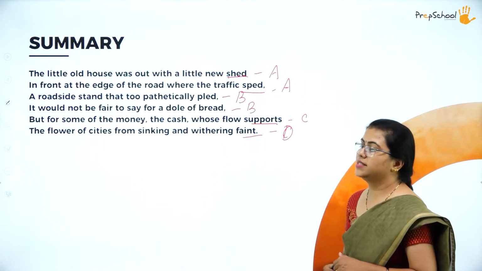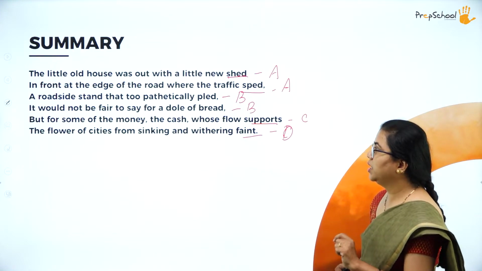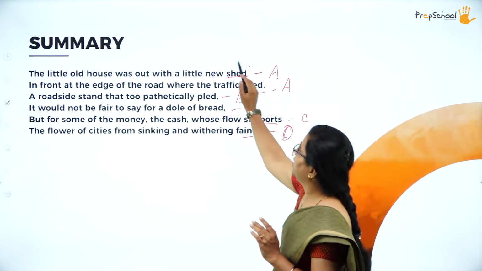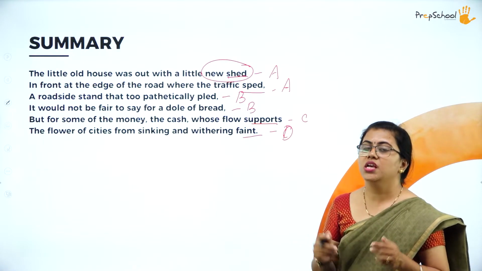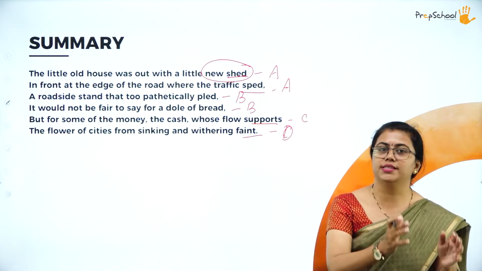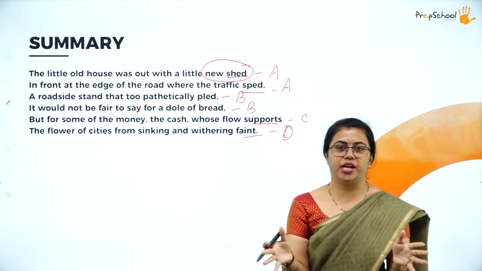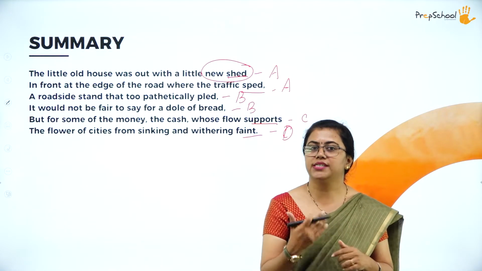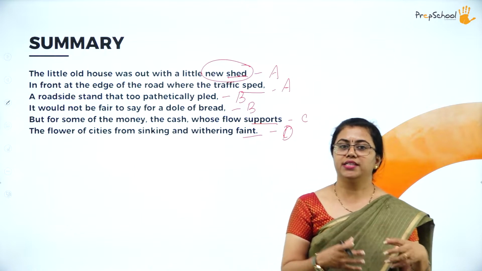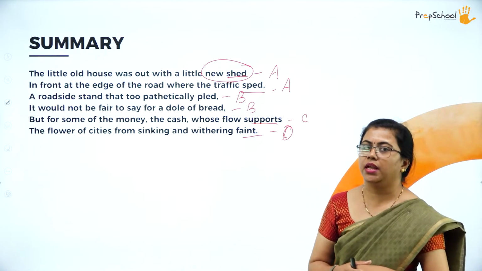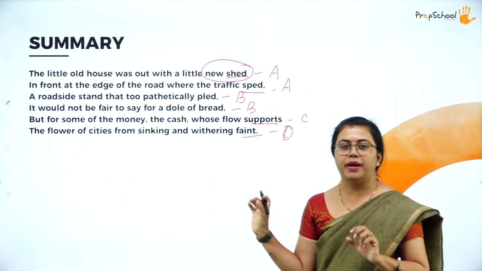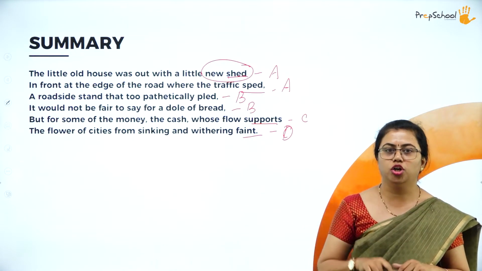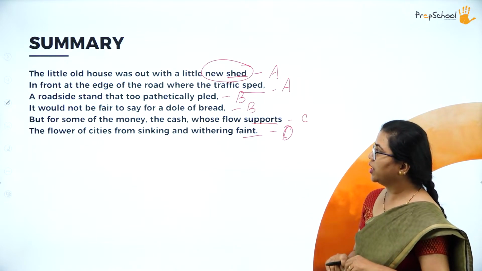So what does the poet talk about? He talks about the shed, the new shed, that is there out of the old house. So there is a house and nearby to that there is a small shed. How is that shed? That is actually like a shop that sells something. So that is a place where somebody sells something. He is talking about some shop that is set up by poor people who live on the roadside. So the poet is talking about that.